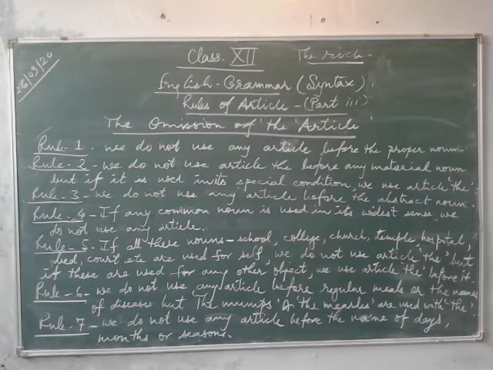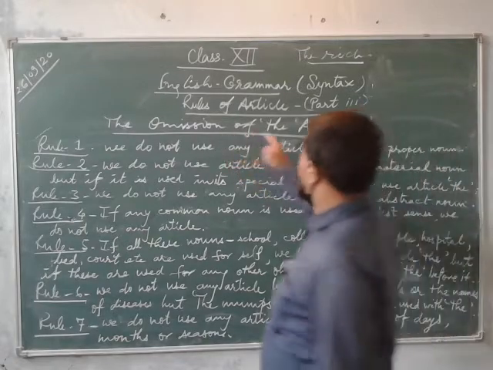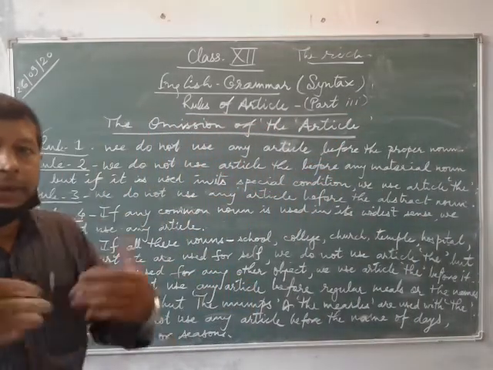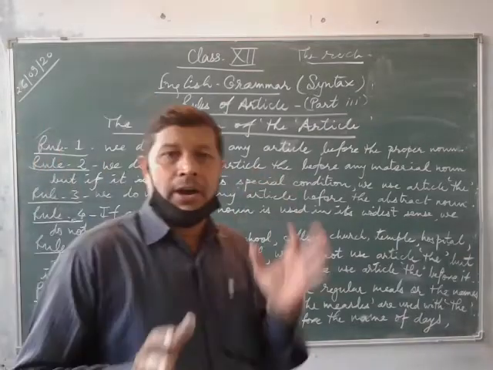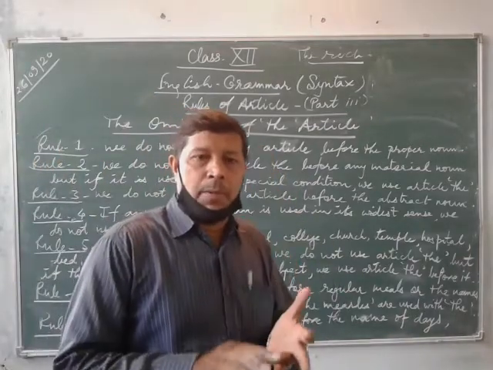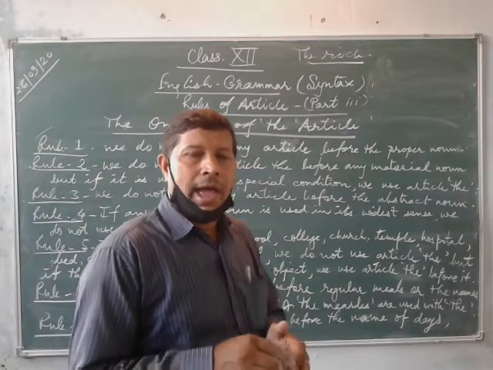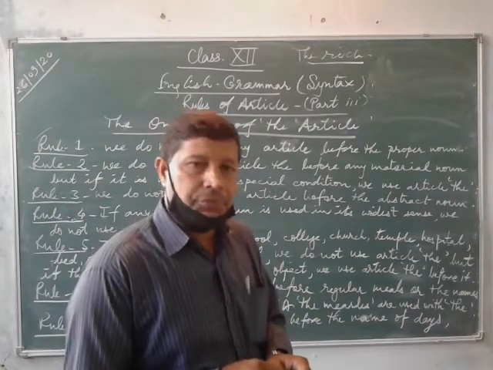So see here on the blackboard, the omission of article. How do we omit these articles? Now you know there are 5 nouns here: proper noun, common noun, material noun, abstract noun, and collective noun.